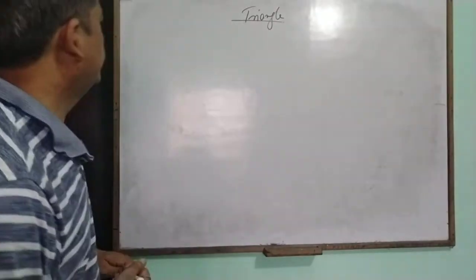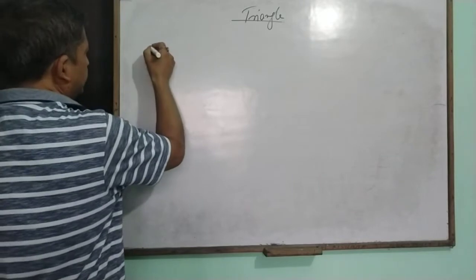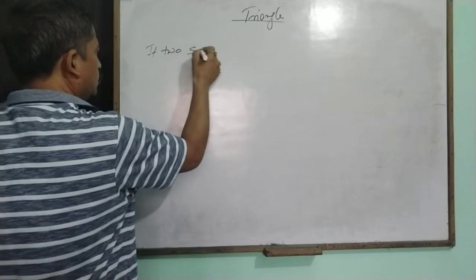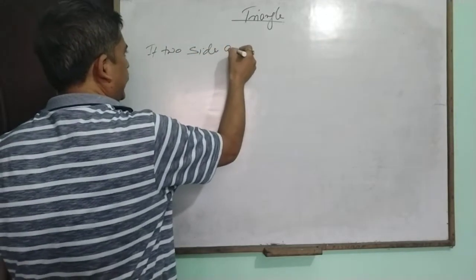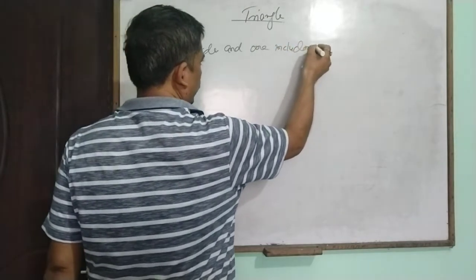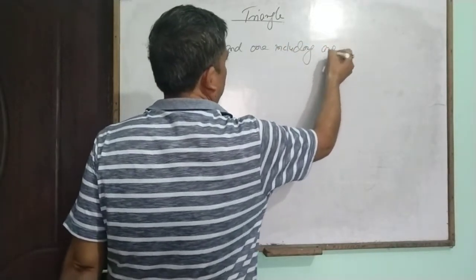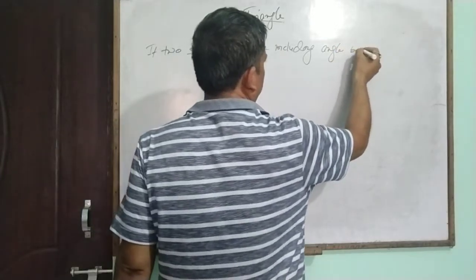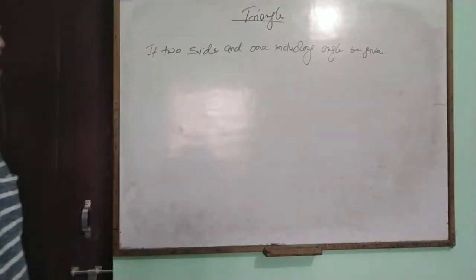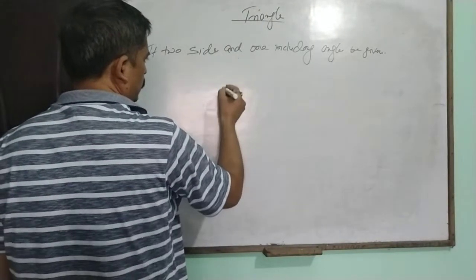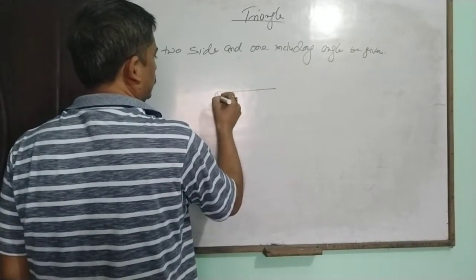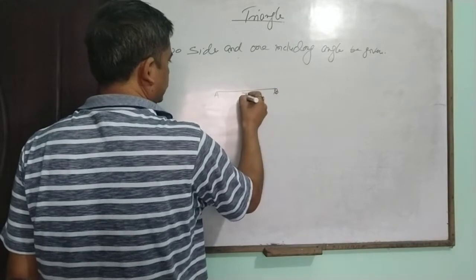Another condition is that if two sides and one included angle are given. Take AB as 7 centimeter.